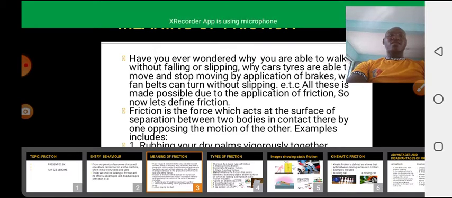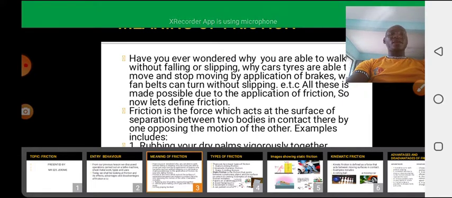So now let's give a definition of friction. Friction is the force which acts at the surface of separation between two bodies in contact, thereby one opposing the motion of the other. Examples would include rubbing your dry palms vigorously together, or a car that is moving on the road. That is, there's friction between the tires of the car and the road on which it's moving.